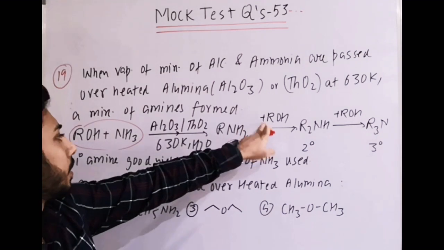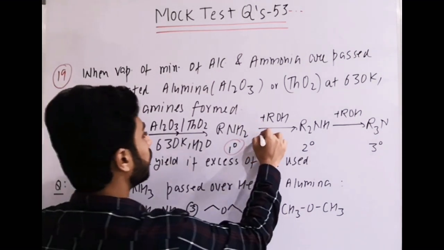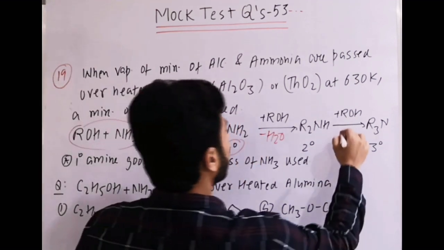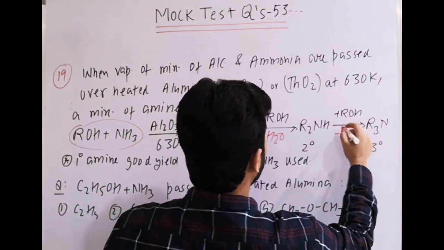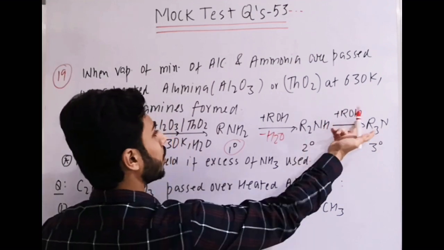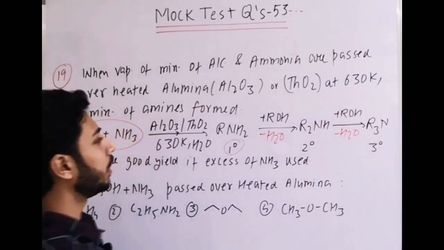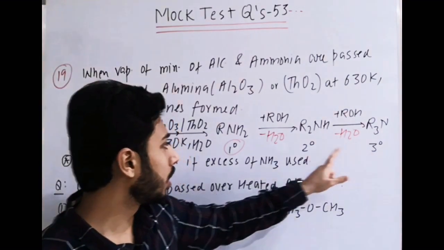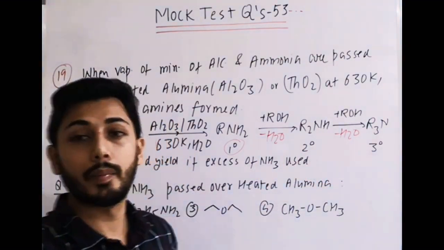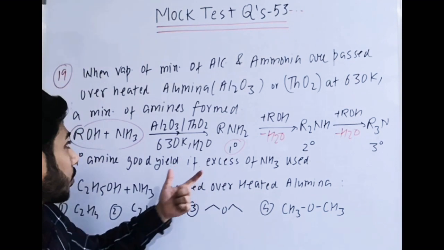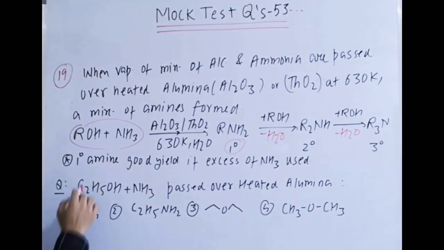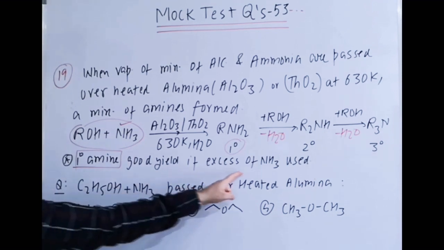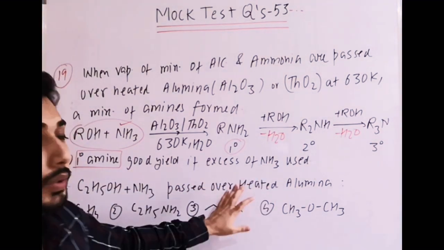Then further alcohol is present, it will further remove water. Second, R2NH is formed. Then again alcohol minus H2O, that means H here, OH there, this will finally attack again and again. So in short, we get tertiary amine, secondary amine, primary amine. A mixture of amines is formed as the product. But if we want to get the primary amine in good yield, then we take excess of ammonia. Okay, that is the story behind this reaction.